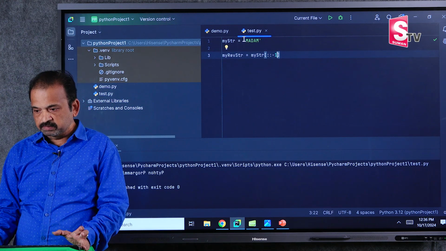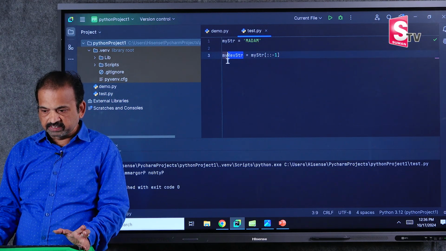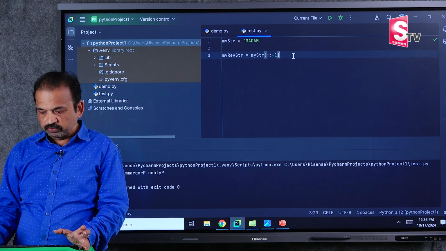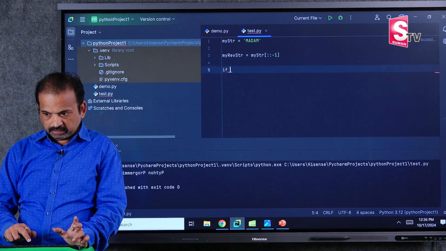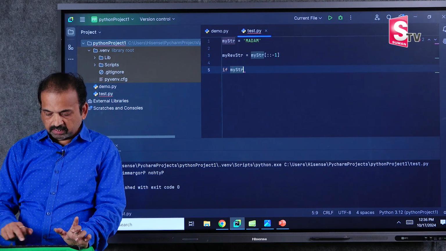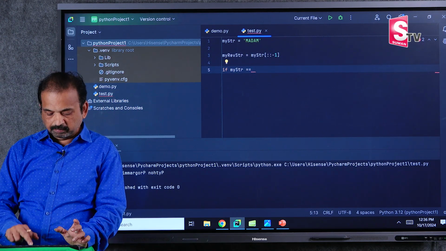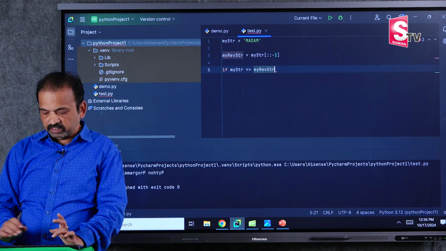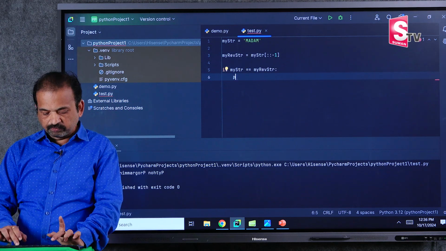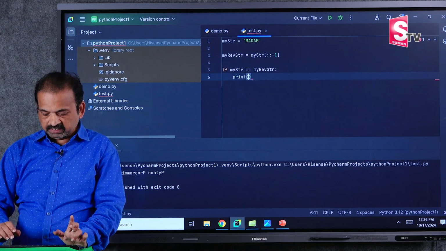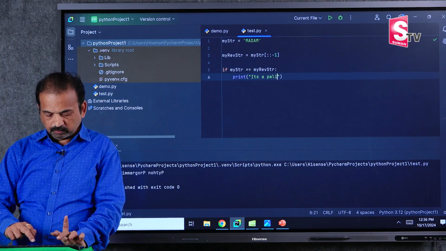Now, what happens? This madam will reverse and will be stored in my reverse str. Then what will I do here? I will compare. If mystr double equals, this is the comparison operator, my reverse str. If both are true, indentation. If both are true, then I will print it's a palindrome string.